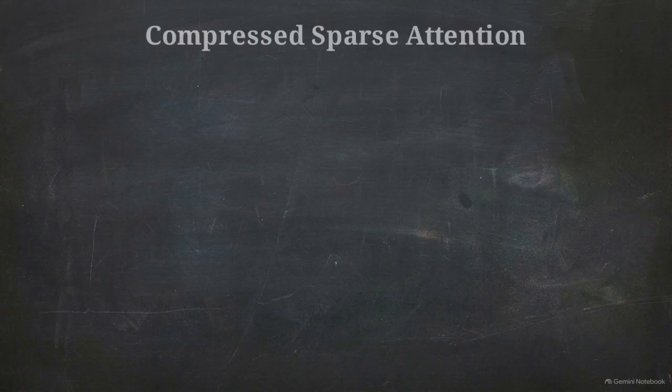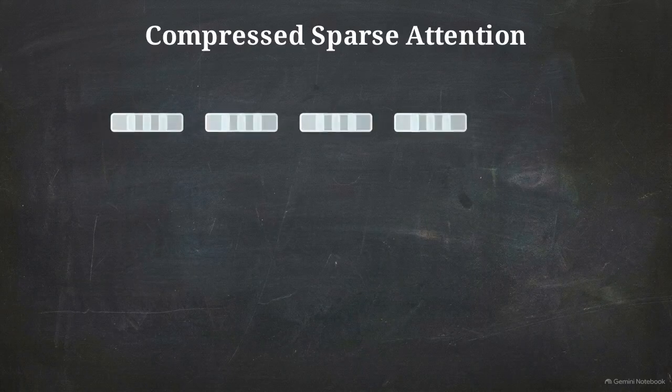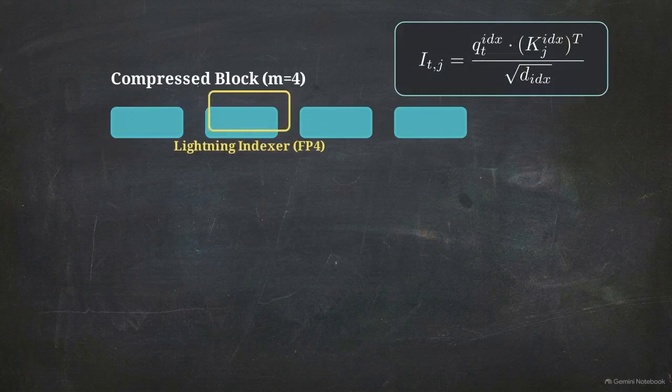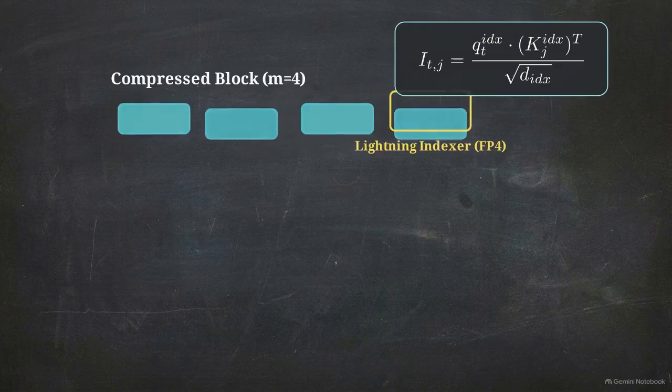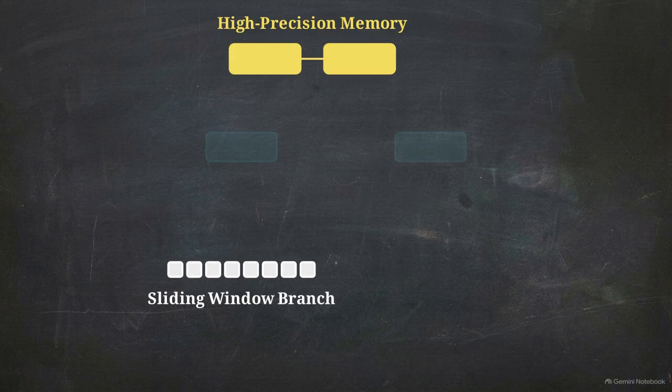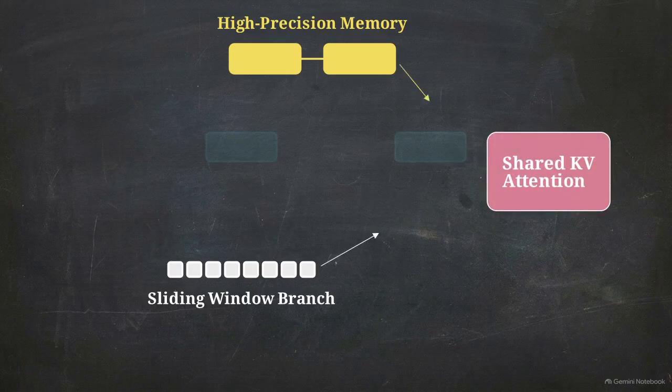This flow diagram maps the first path, compressed sparse attention. Consecutive tokens are compressed into 4-token blocks using local positional softmax. An FP4 lightning indexer then scans the entire sequence, doing rapid low-rank projections to pull only the top relevant pieces into high-precision memory. Because extreme compression can destroy immediate syntax, the architecture runs a parallel, uncompressed sliding window of recent tokens, preserving fine-grained local dependencies right next to the query.